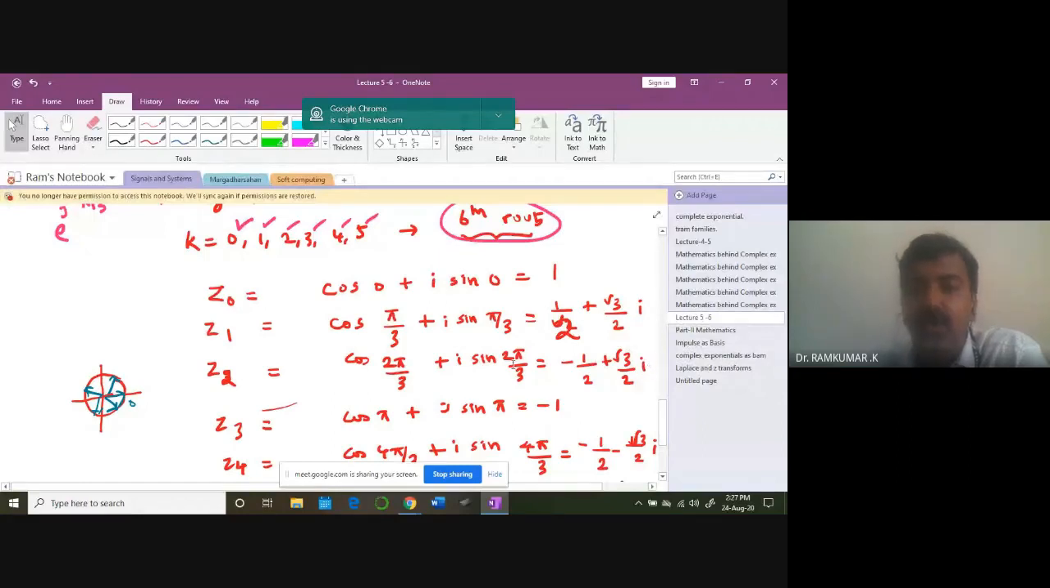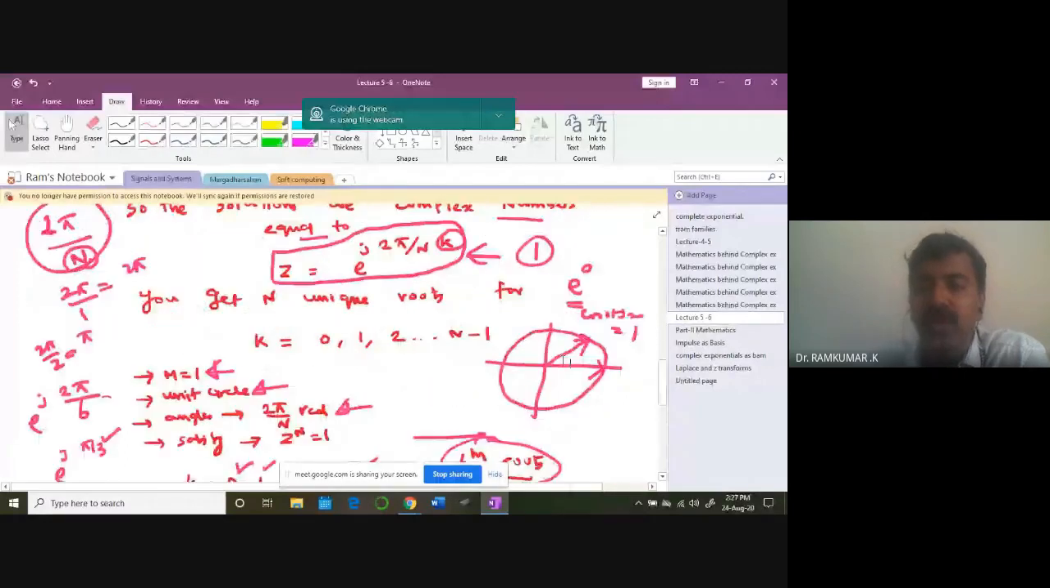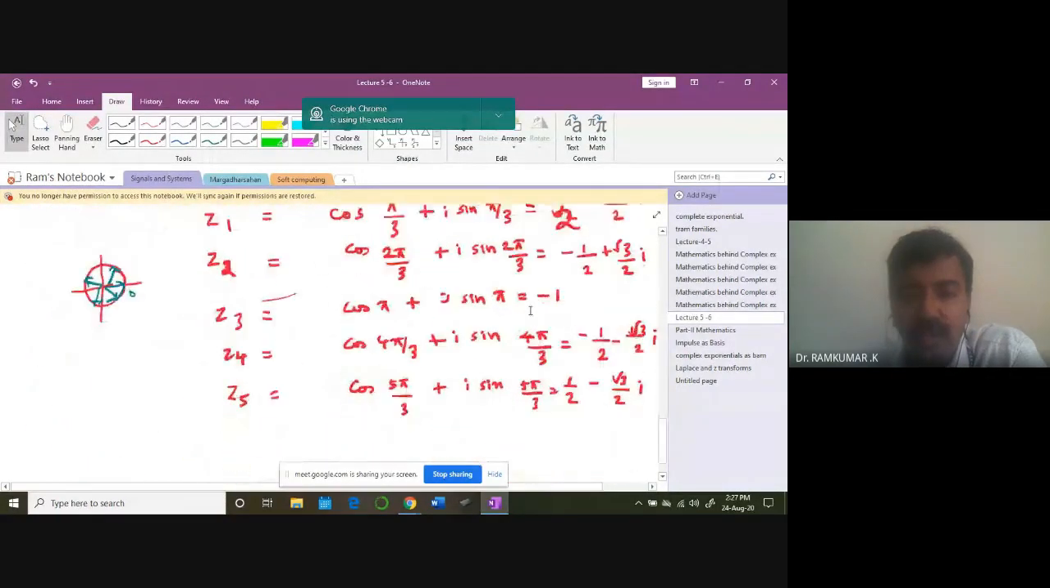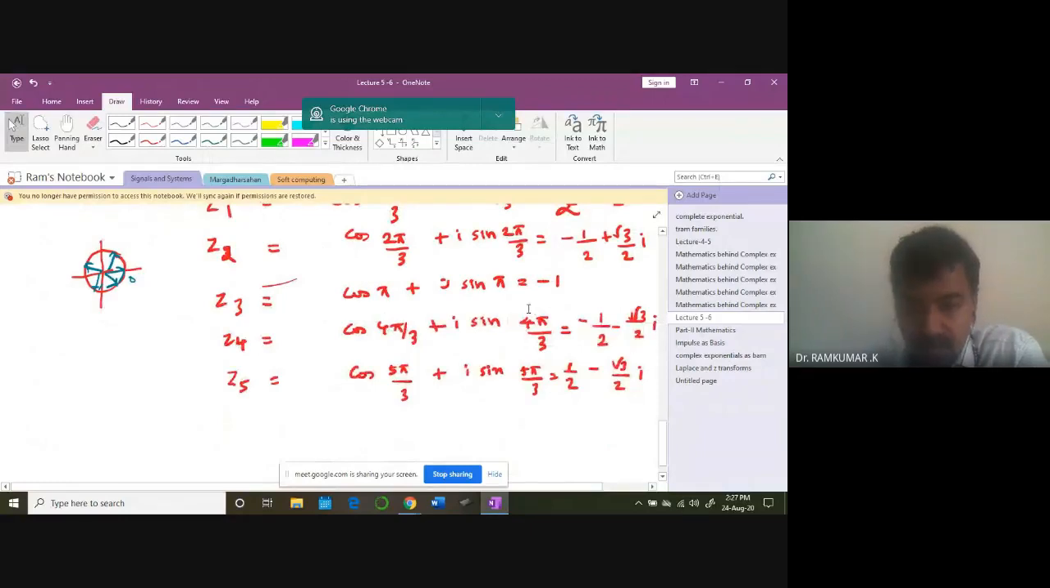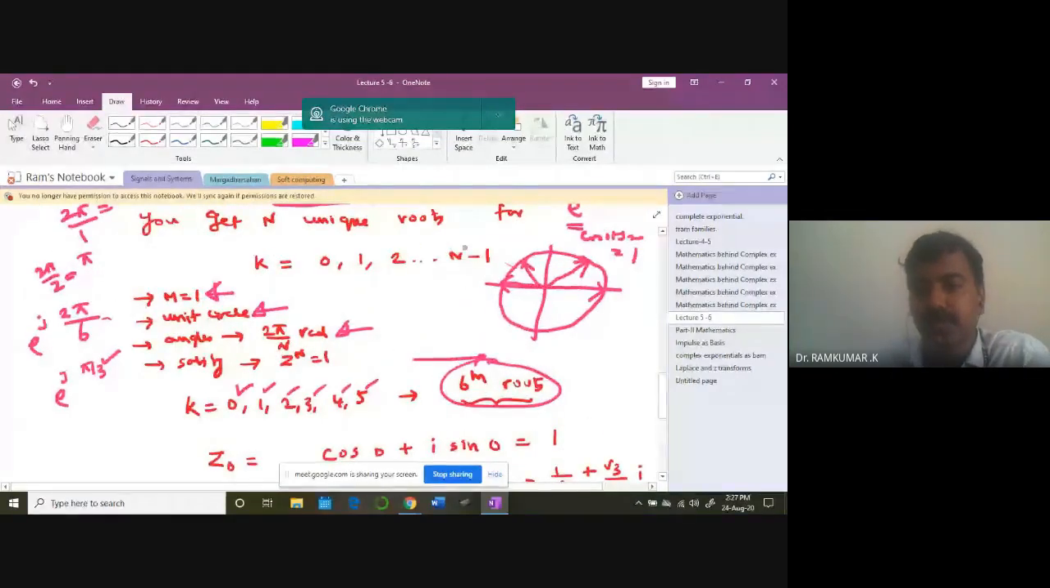Okay, the next one is minus 1. So this, what is this value? This is around 120 degree here. Fourth root, can you guess it? So you can see the different roots here lying on the unit circle. Okay, so is it of 5, 1, then this value and this one. These are all the 6 roots of the various angles.